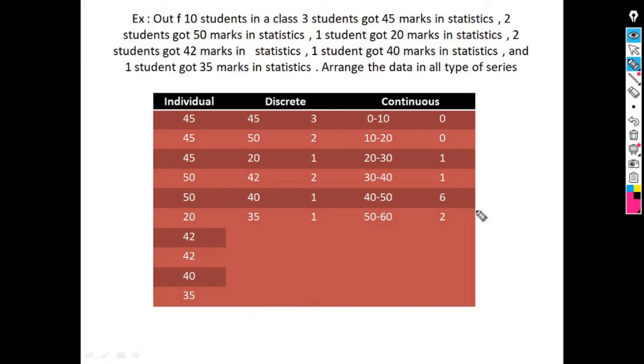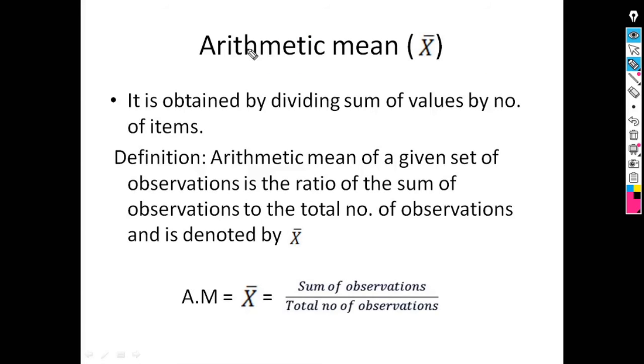continuous series. Our first mathematical average is the arithmetic mean. It is obtained by dividing the sum of values by the number of items or observations. Its definition: the arithmetic mean of a given set of observations is the ratio of the sum of observations to the total number of observations. It is denoted by x bar. Its abbreviation is A.M. So, x bar is equal to the sum of observations divided by the total number of observations.